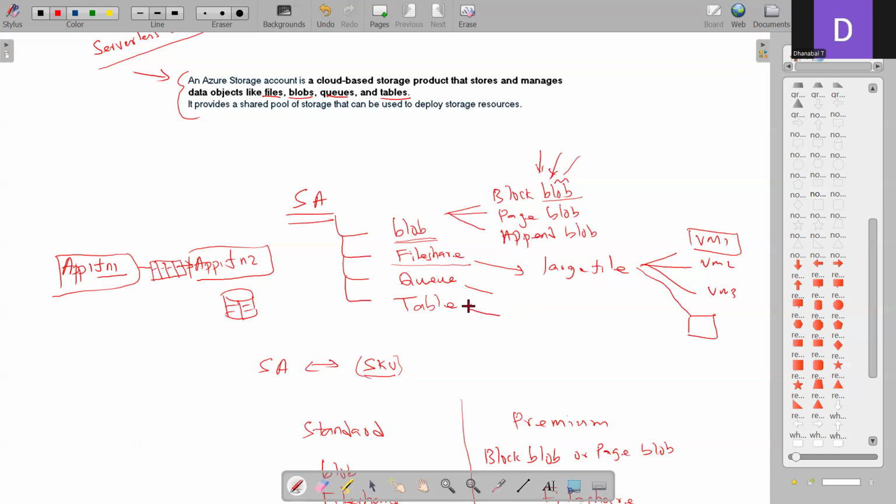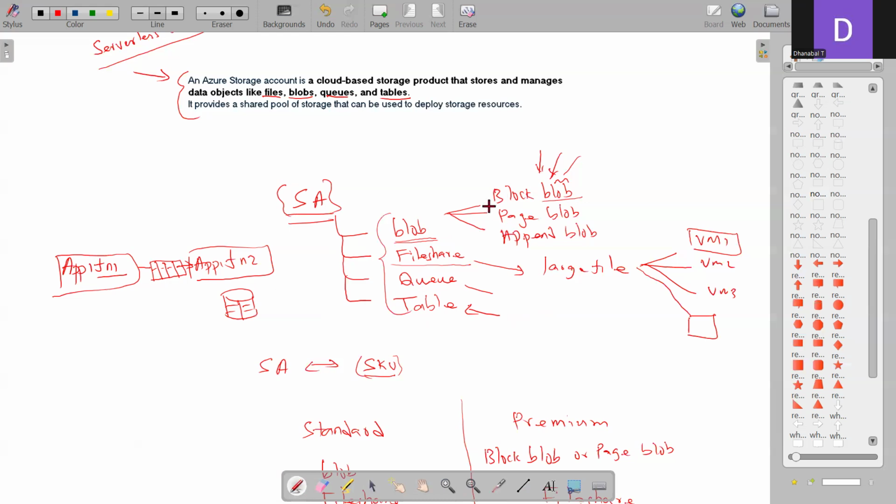The moment I talk about table, you can think of your database. In case there is any requirement for database creation, we can even go with the storage account, and we can create a table resource, and that table resource can be used for our application. So these are the four different types of services we get.